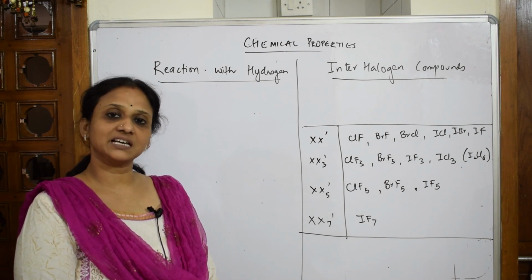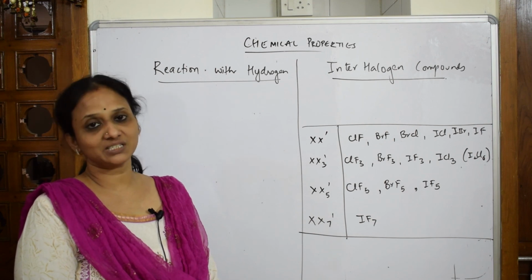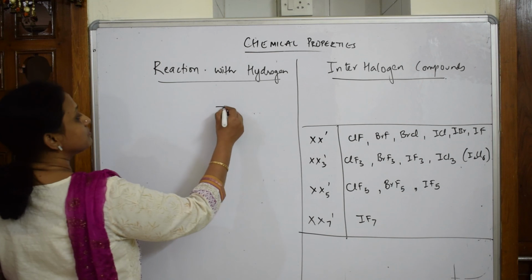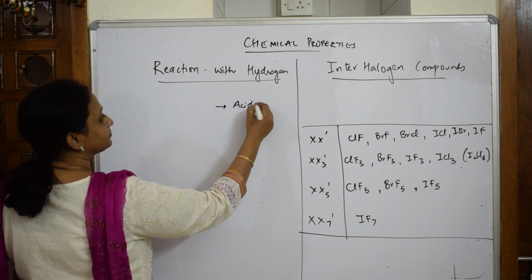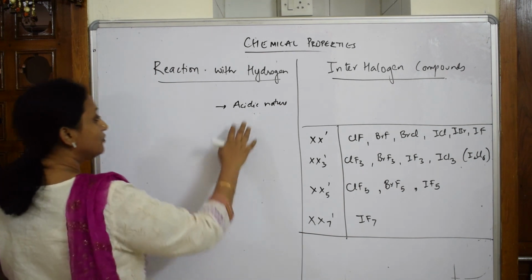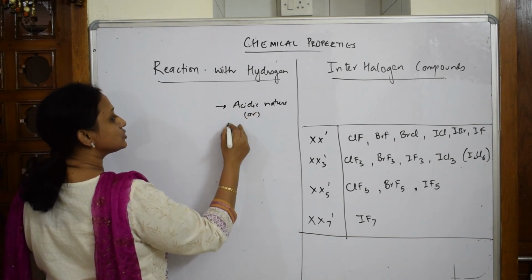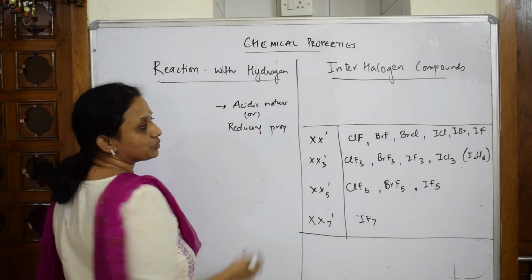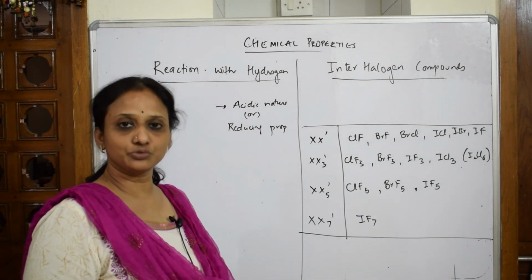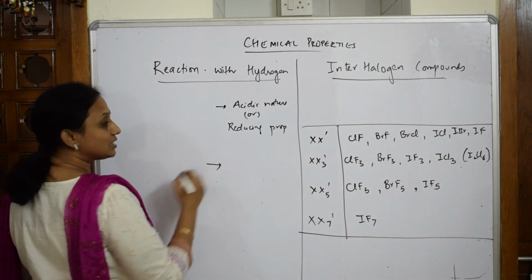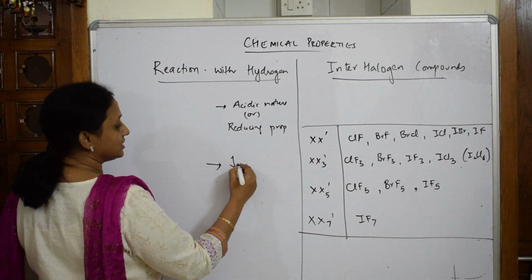So in the exam, what type of question is asked from this reaction with hydrogen? Let's see. Now they're going to ask you questions based on their acidic nature. Acidic nature means release of H plus ions. Whenever they're asking you about acidic nature, they'll also be asking you about reducing property, because reducing property is nothing but the ability to lose electrons, isn't it? Right. This is one concept. Next, they're going to ask you in terms of ionic nature.